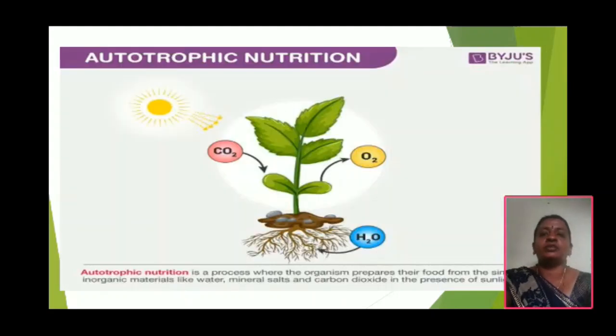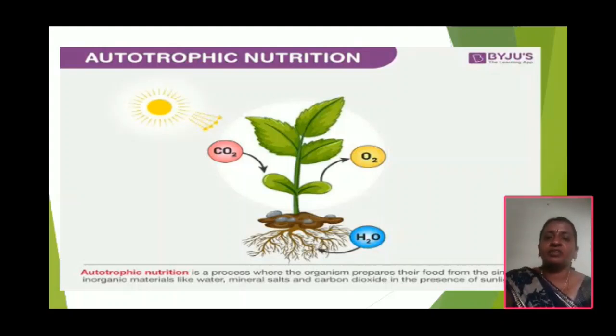Now we are going to another topic, that is the autotrophic mode of nutrition. We know autotrophs are the organisms capable of using light energy to synthesize chemical compounds. They acquire nutrients like some minerals and water from the soil and gases like carbon dioxide from the air.